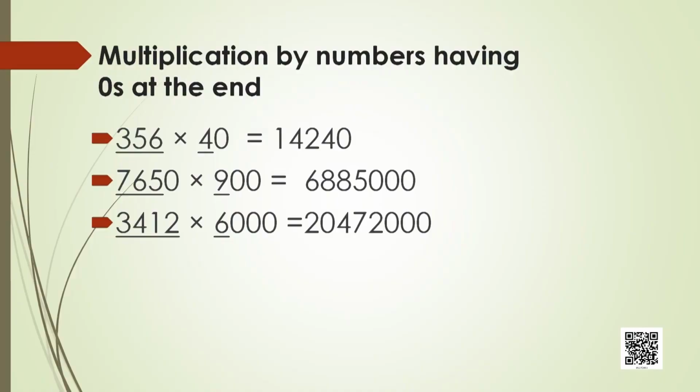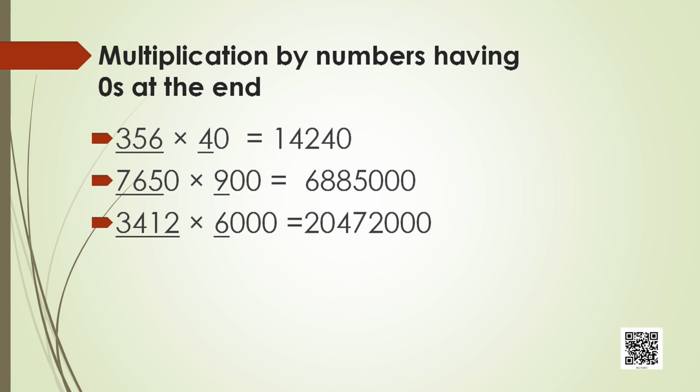Next example, I can give you one more example. 7,650 into 900. So again, you can see that this number has got 1 zero, this number has got 2 zeros. Bigger number, you find that this number is very big, but not a problem.